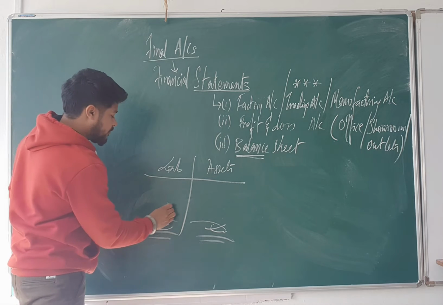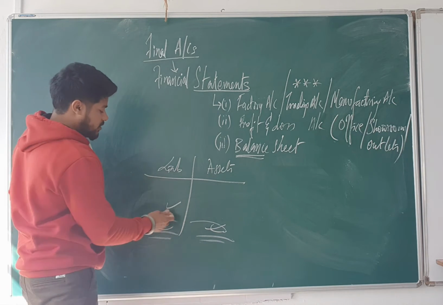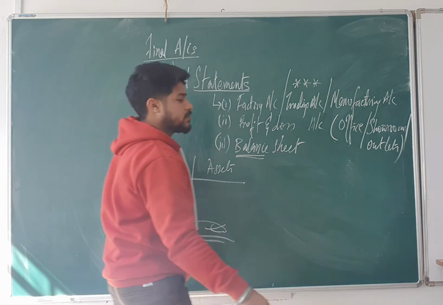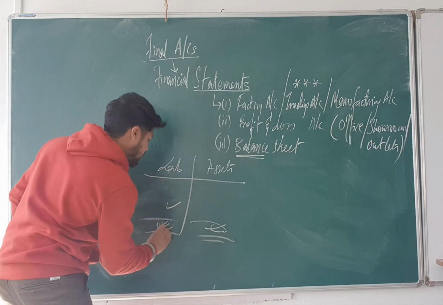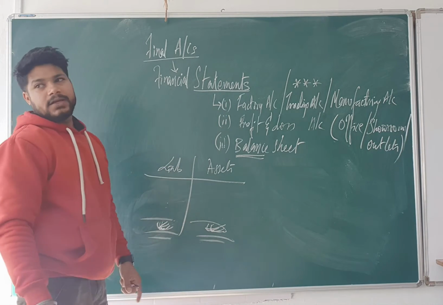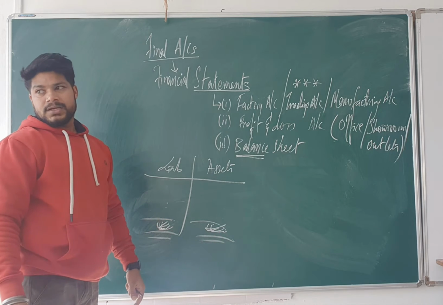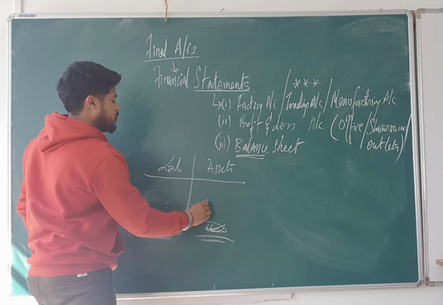And then whatever the difference is, that is your profit. If this is larger, you will write down liabilities first, then the same amount you will bring here. And what will you have? You will have loss.